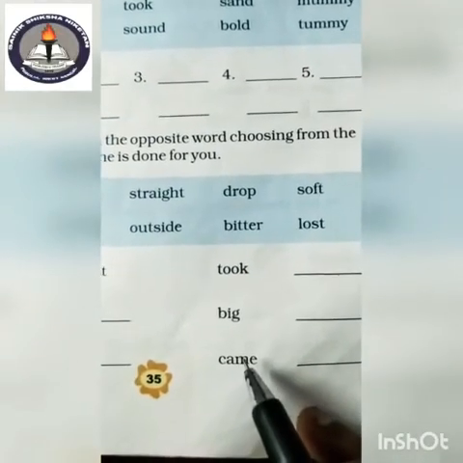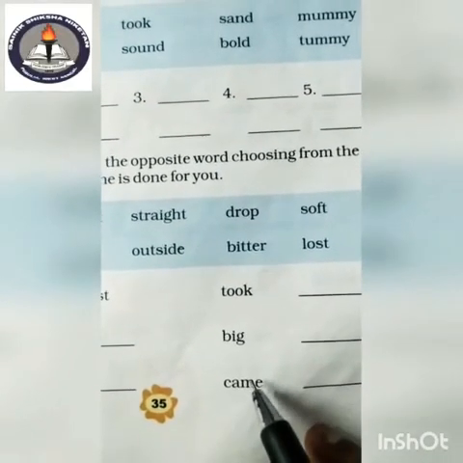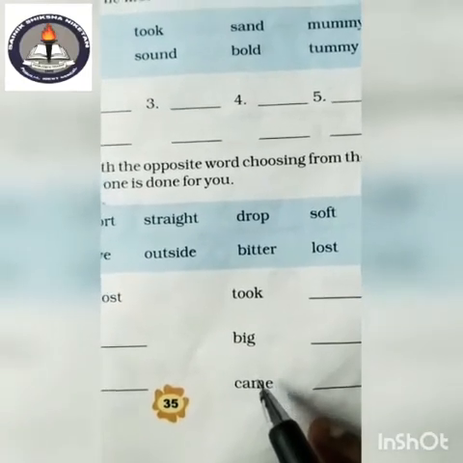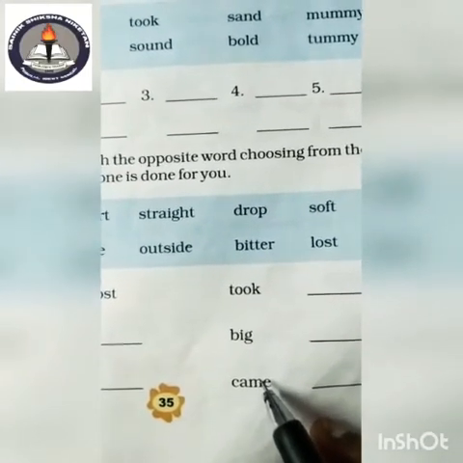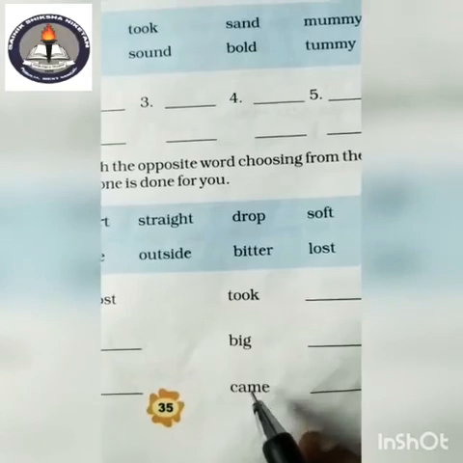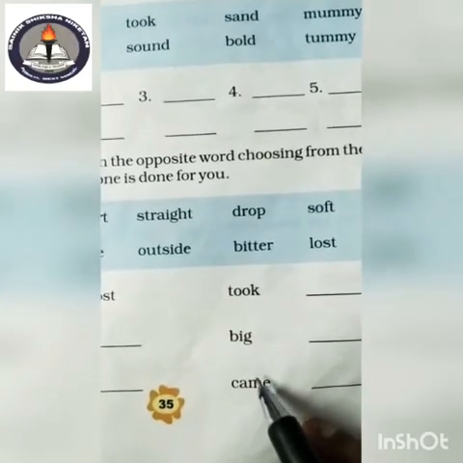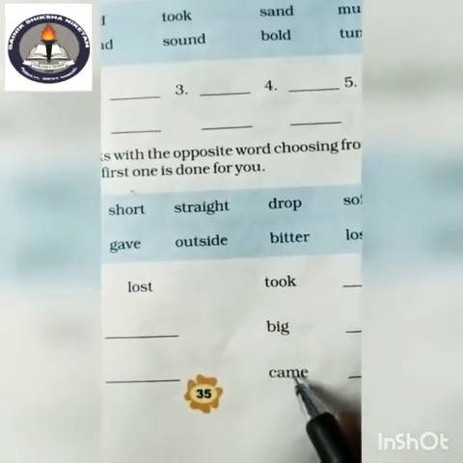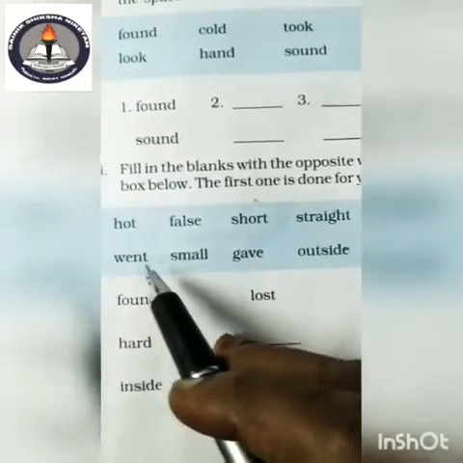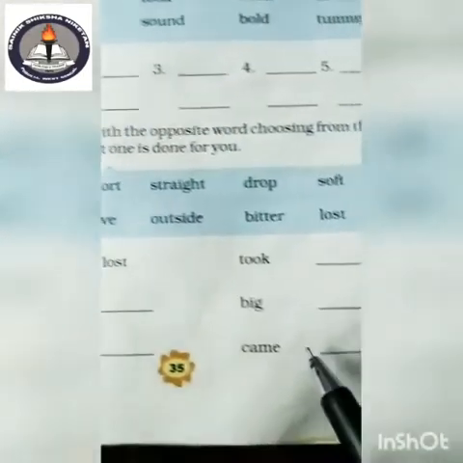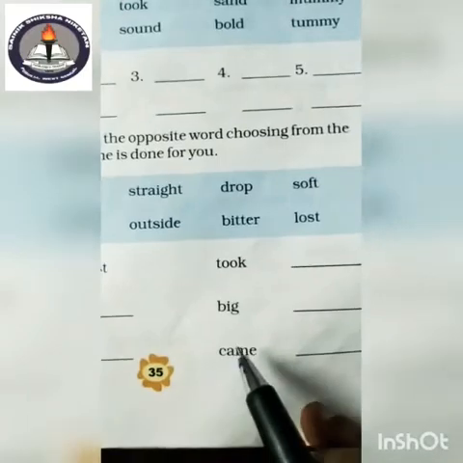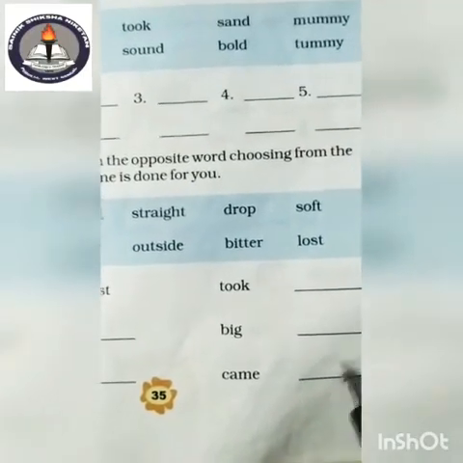And opposite of came is, it is also past form of come. So, opposite of come is go. And you have to write in the past tense. What is the past tense of go? Went. So, opposite of came is, where is it? Went. So, write here went. Opposite of came is went. Okay.